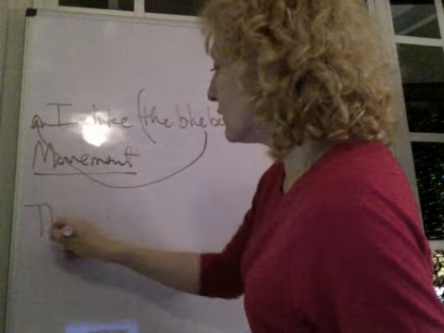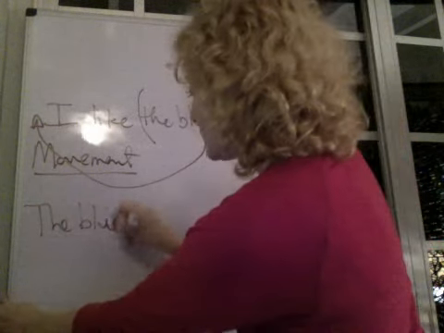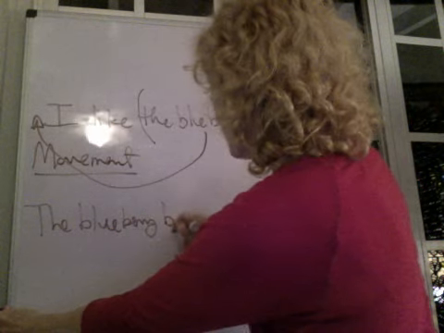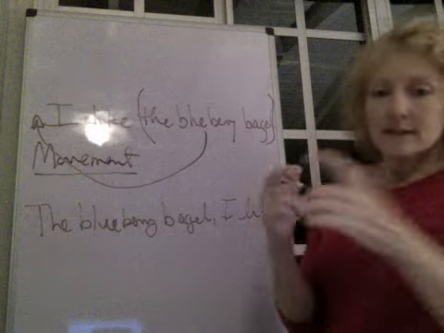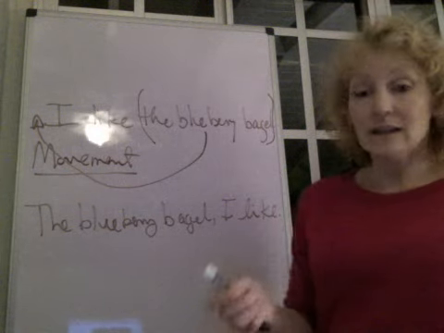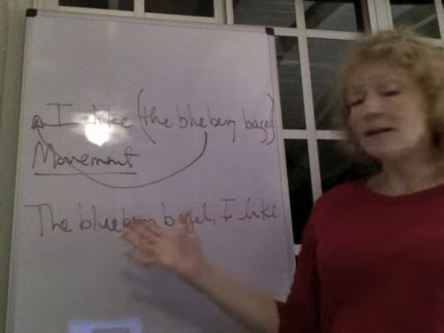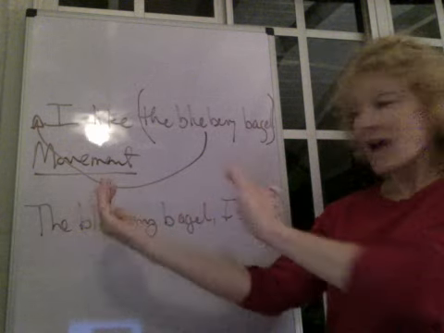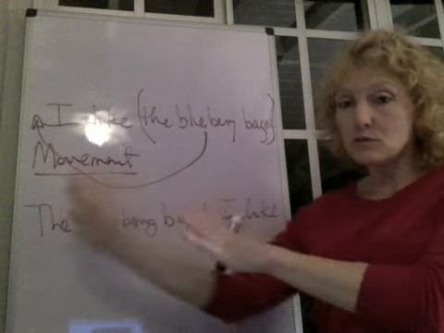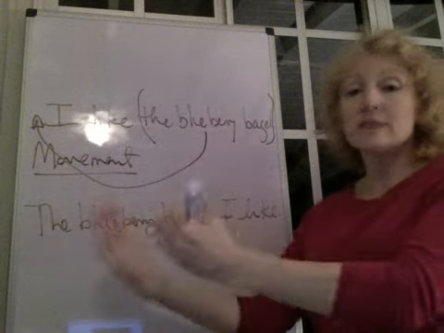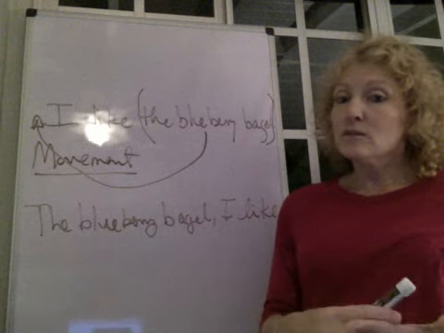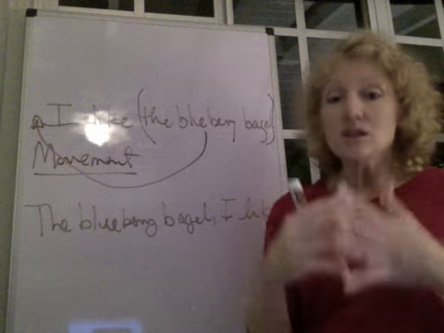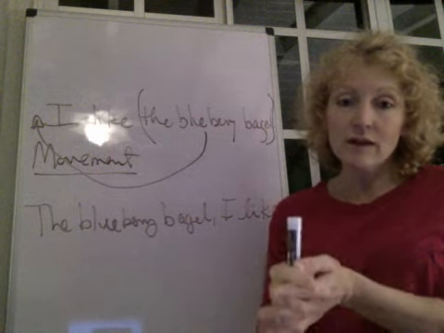So for example, if you are in a bakery and someone is asking you which bagel do you like, and you say something like the blueberry bagel I like, that would be something felicitous to say in that context, and it seems to be an acceptable sentence. Notice that it puts a focus on the blueberry bagel. The information that gets moved to the front is in focus, so we're emphasizing that part of the meaning of the sentence. And what we observe is that if we have a unit of words that is not a phrase, it is not possible to have that type of movement.